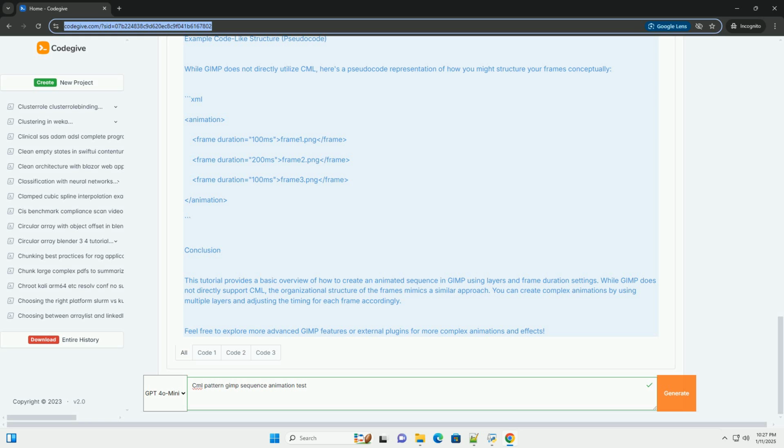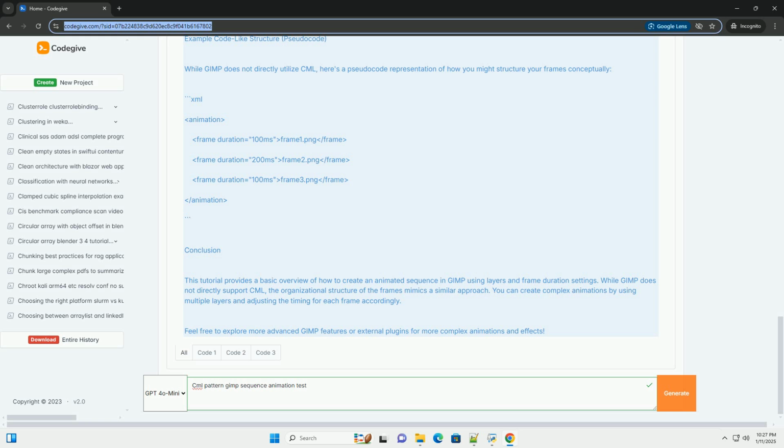Step 4. Set frame durations. 1. Set layer durations. GIMP uses the layer names to determine the duration of each frame. You can specify the duration in the layer name. For example, Frame 1, 100 milliseconds. Frame 2, 200 milliseconds. Frame 3, 100 milliseconds. This means Frame 1 will display for 100 milliseconds, Frame 2 for 200 milliseconds, and so forth.